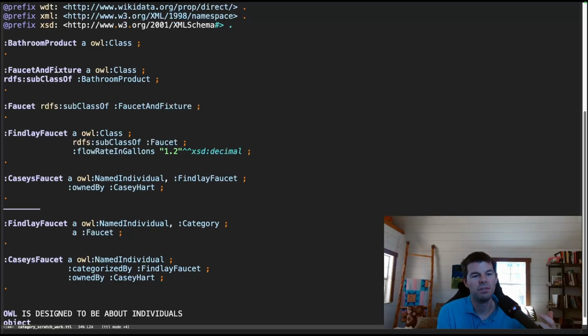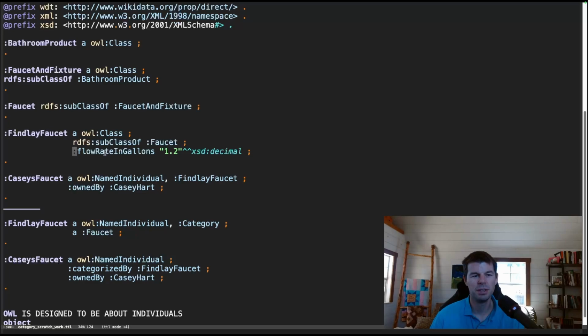If I want to say that Finlay faucet has a flow rate in gallons of 1.2, since it's a class, this is an annotation property. And since it's an annotation property, it's not going to be amenable to some of the resources for OWL-RDF reasoners or other things for making this an object property. Instead, we're just going to be viewing this the same way we would view comments or other things. So this is actually really not well suited.